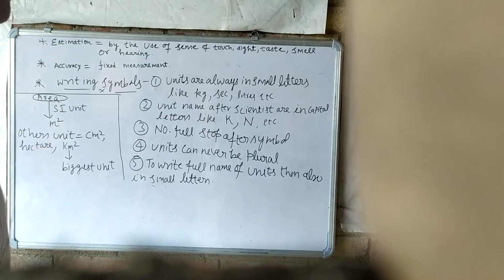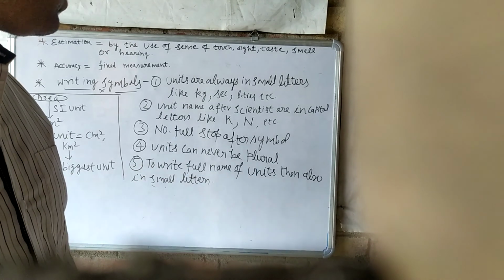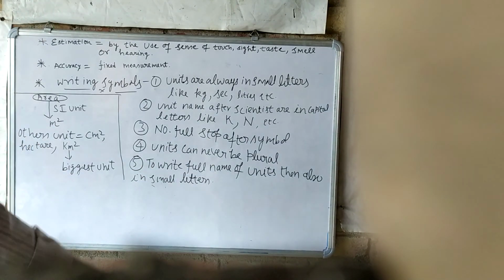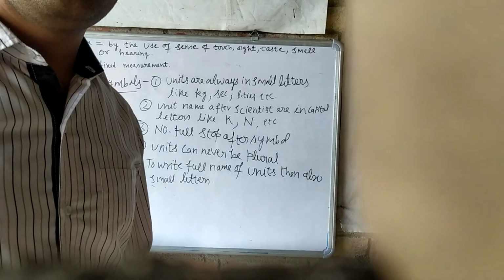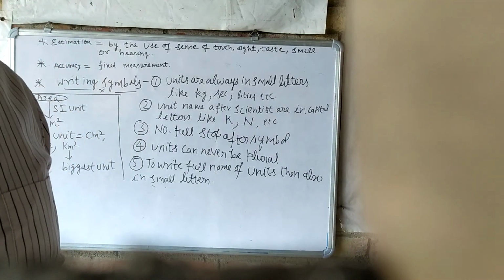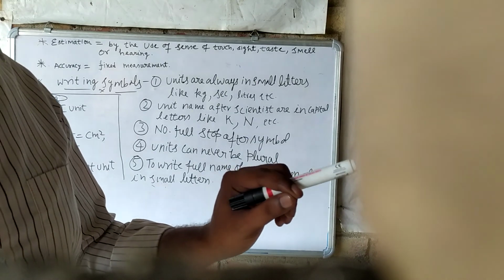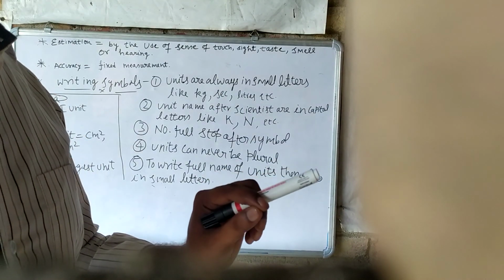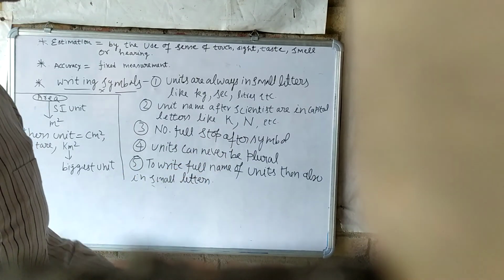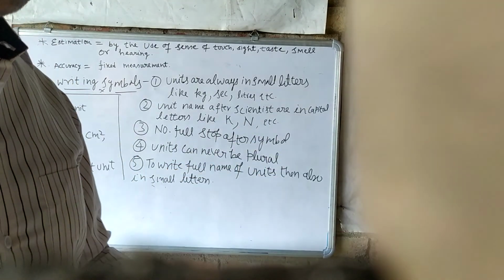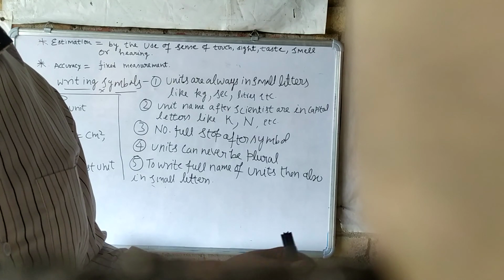That is wrong. Understand? Then to write the full name of a unit, we always use the small letter. Understand? If we are writing the full name, that means if we are writing the whole word kilogram, we cannot place a capital letter to write the unit.